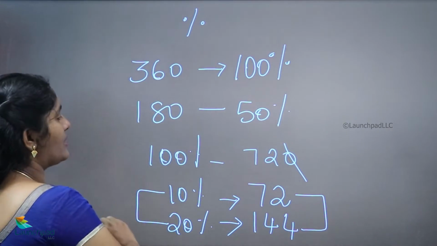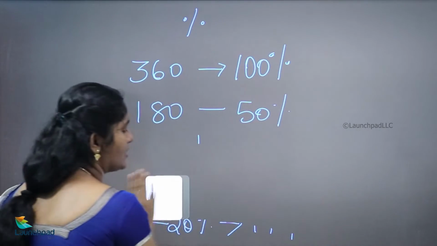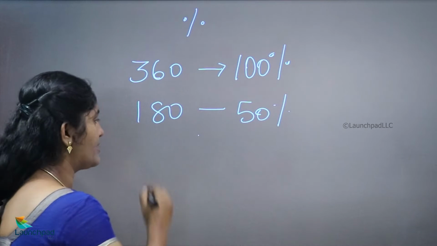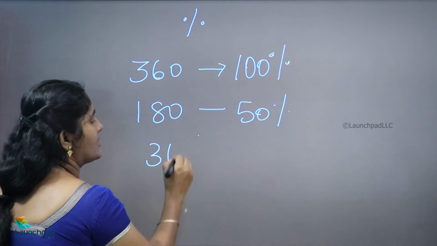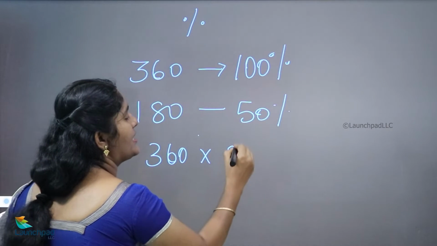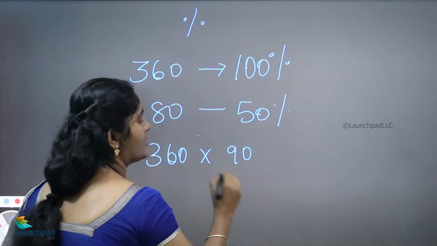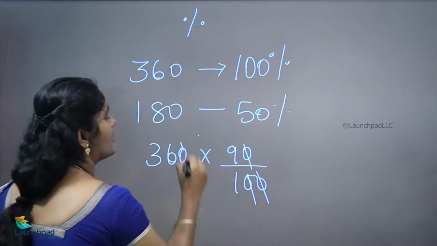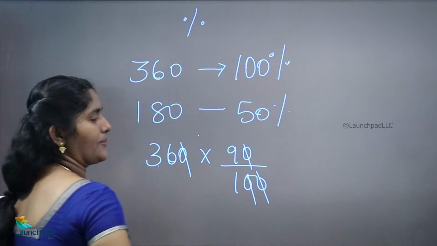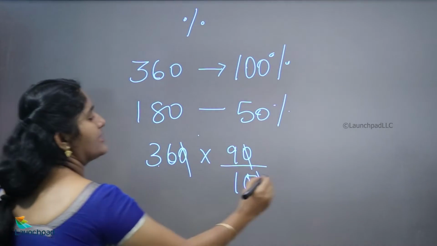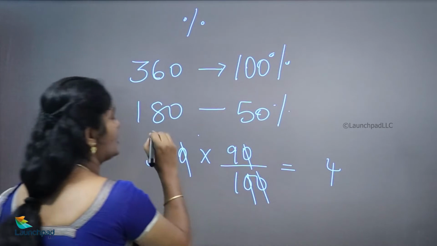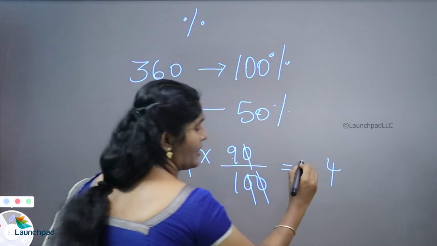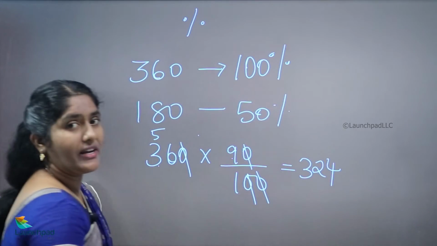Okay, we have a lot of ideas for finding the percentage values. For example, 360, what is 90% of 360? As usual we can do the calculation, this 36 into 9. 9 6s are 54, balance 5. 9 3s are 27, 27 plus 5 is 32, so 324.